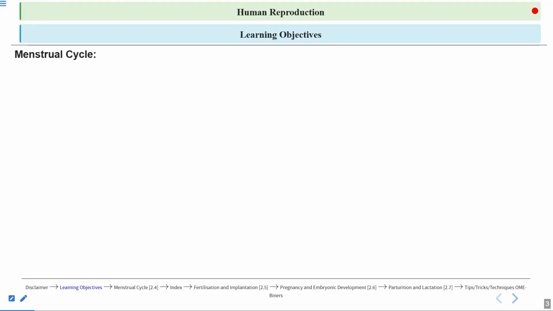So what are the objectives of today's session? We'll talk about the menstrual cycle. Within the menstrual cycle, we'll talk about the hormonal regulation of the menstrual cycle. The menstrual cycle is regulated by hormones. These hormones are released by the ovaries. Some of the hormones are released by the pituitary, and there is one hormone which is released from the hypothalamus. We'll talk about these hormones and their functions.